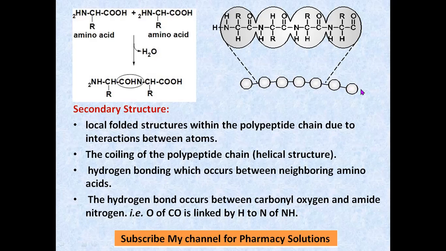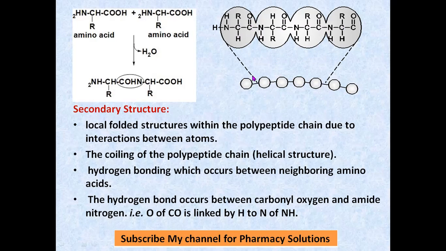You can make a chain polymer of these amino acids. You can see there, this is the peptide bond, CONH. This is one amino acid. This is one amino acid. CONH. Again, this is one amino acid. This is another one. There is a peptide bond, CONH, CONH. So that's how peptide bonding occurs.